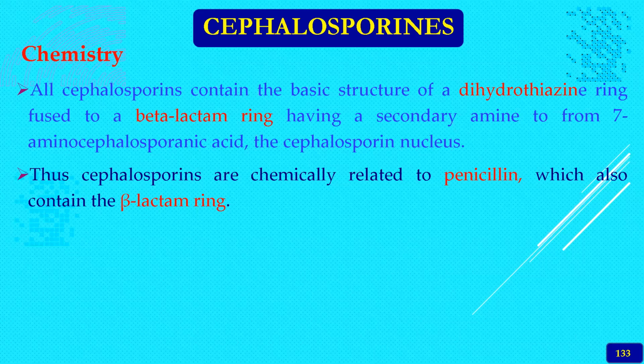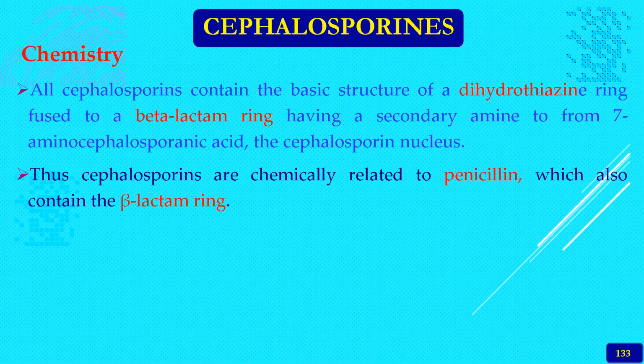We'll see it. So the dihydrothiazine ring, which is fused to a beta-lactam ring, which is having a secondary amine from it, forms the 7-aminocephalosporinic acid. So the cephalosporins are chemically related to penicillins only, which also contain the beta-lactam ring.